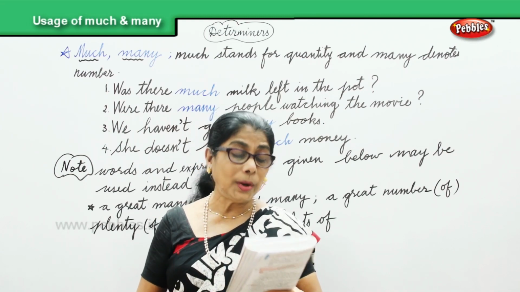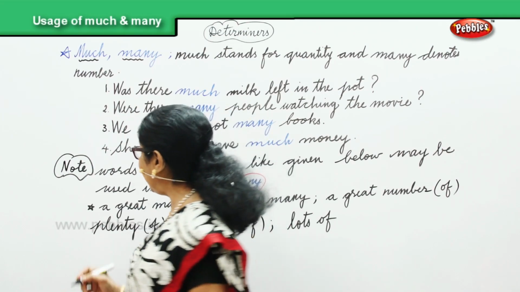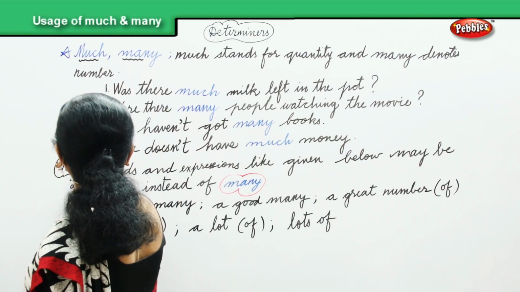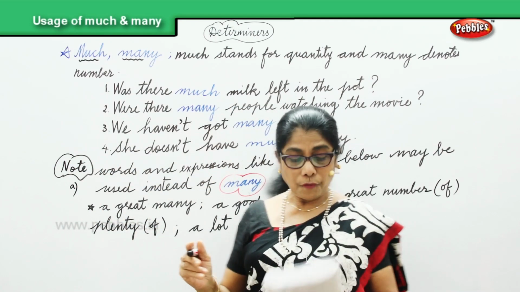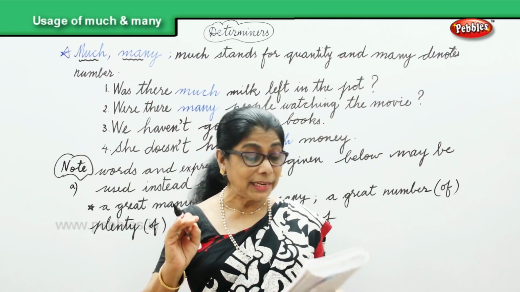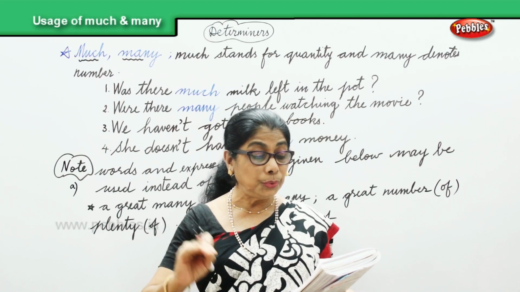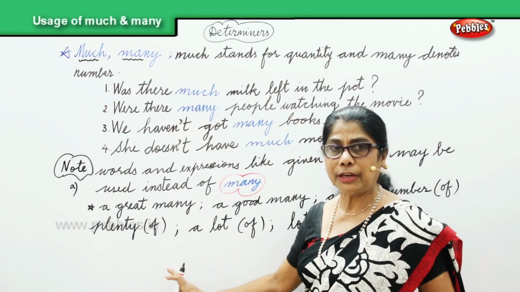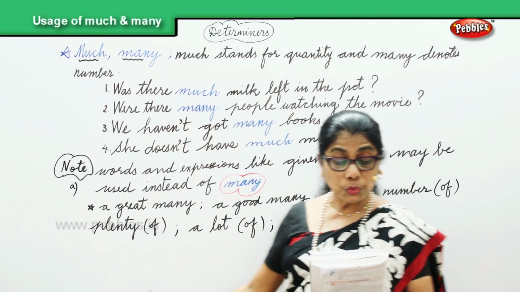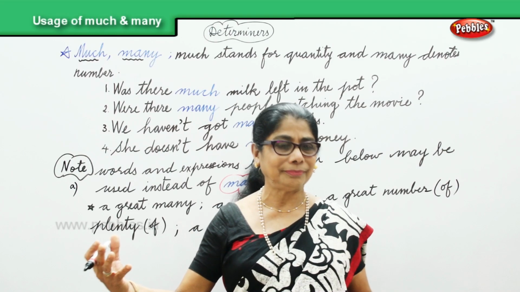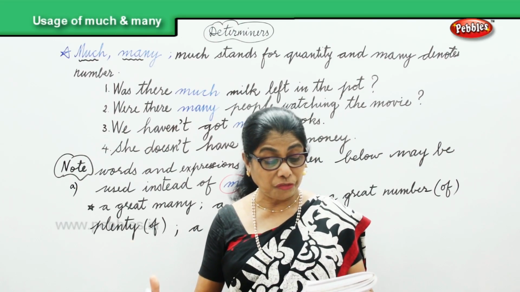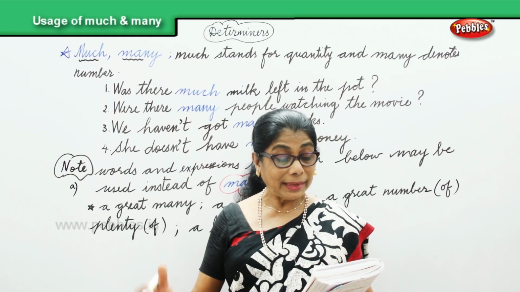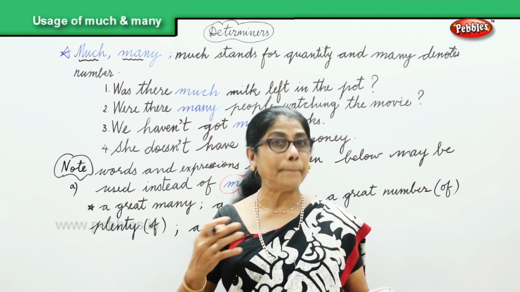Now, there are also words and expressions used instead of much. Instead of much, we use words like a great deal of, a good deal of, a large quantity of, plenty of, a lot of. These can be used instead of much.